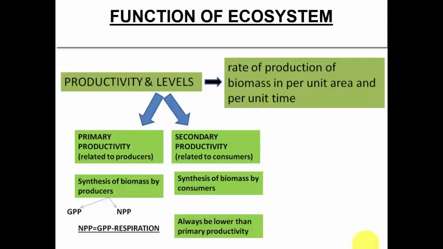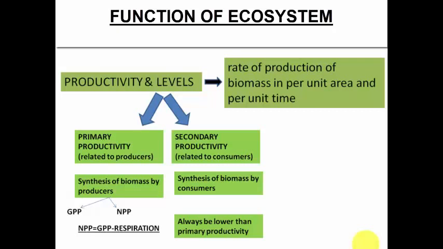So at every level the biomass is getting produced. Let's say if we have a plant and the plants are eaten by, let's say, a goat. So some amount of biomass is produced by the plant. Now when the plant is eaten by a goat, that biomass gets transferred onto the goat. So the amount of biomass that is produced in the second level, that is by the goat, will ultimately be transferred on to the next level, that is the other consumers like the lions or the tigers, right?